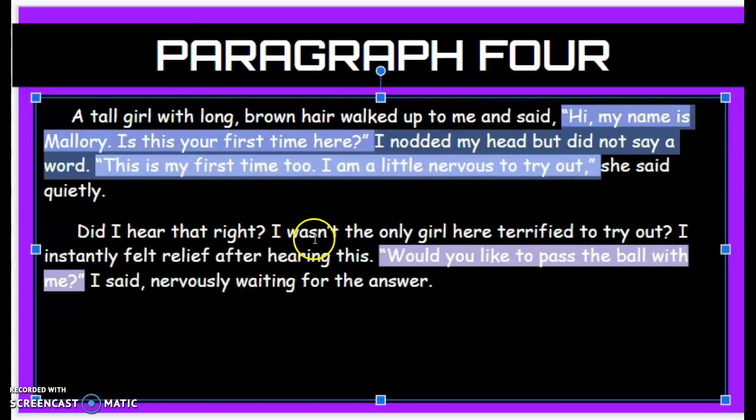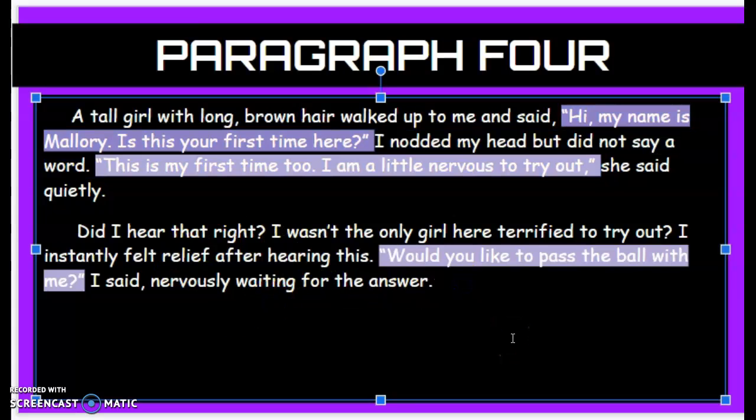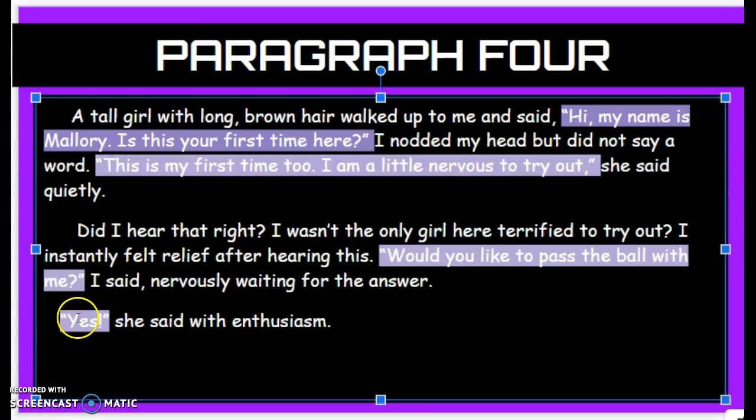Whenever we are adding dialogue from a new character, we have to make a new paragraph. So this next one, I'm going to add what Mallory said back. I'm going to click return, go to the next line, make a new paragraph, 5 spaces, 1, 2, 3, 4, 5, and then add her response. "Yes!" she said with enthusiasm. Since it's an exclamatory sentence, I put my exclamation point inside the quotations and no comma.